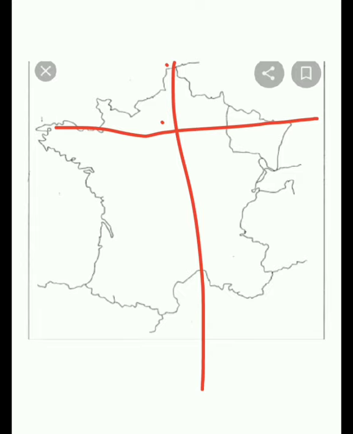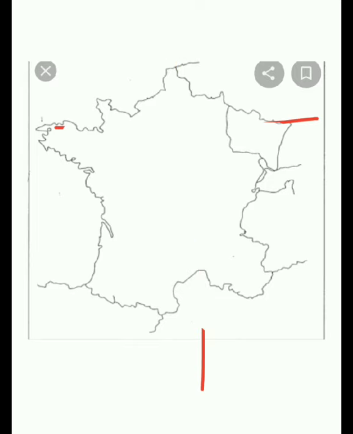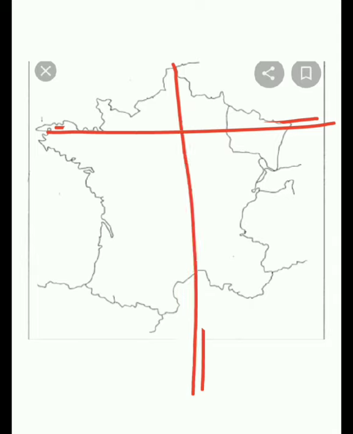As I am using my finger, I am not able to mark the straight lines. So here you mark Paris. Then comes Nantes, here was Nantes if you remember. Then Bordeaux, this line, here you will mark Bordeaux, and then Marseille you will mark here, in the south of France.